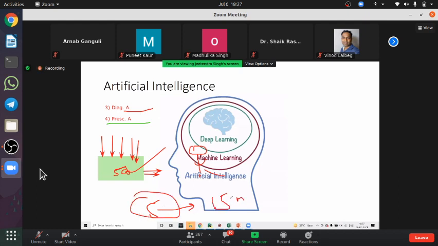What changes should we make in the organization so that we can increase the profit from 5 to 15? And then the data scientist will give some prescription. That is prescriptive analytics.